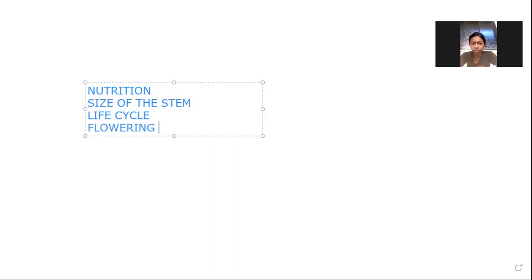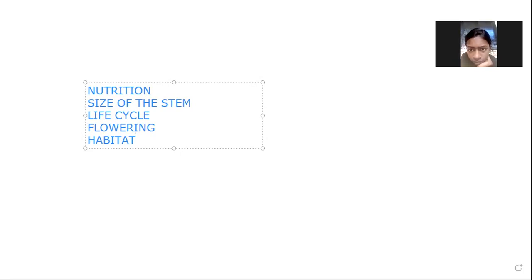Okay, so now we'll see based on their habitat. We know that we can see some plants on land, some plants on water, some plants on marshy areas. So based on the habitat also we can see different types of plants.